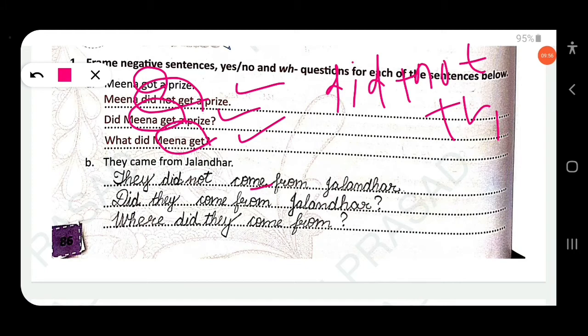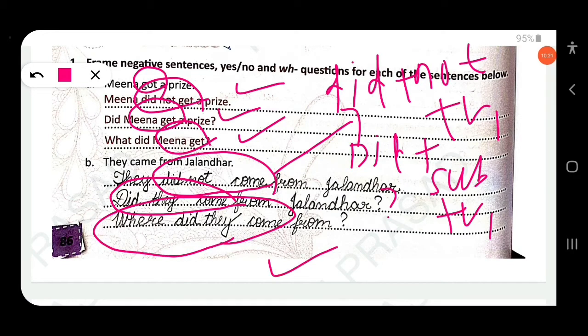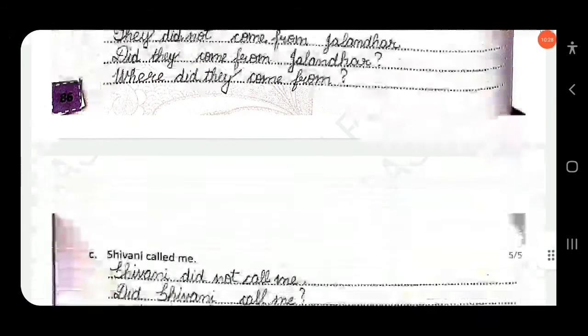The next one, they came from Jalandhar. They did not come from. Okay. Look at the structure here. Did plus not plus V1. They didn't come from Jalandhar. Then yes, no, you know, did plus subject plus V1. Okay. Did plus subject plus V1. Did they come from Jalandhar? You have to use question mark. Then next, where did they come from? Okay, where did they come from? As you know, there is a place, adverb of place is mentioned, so you have to use here, where did they come from? Clear?